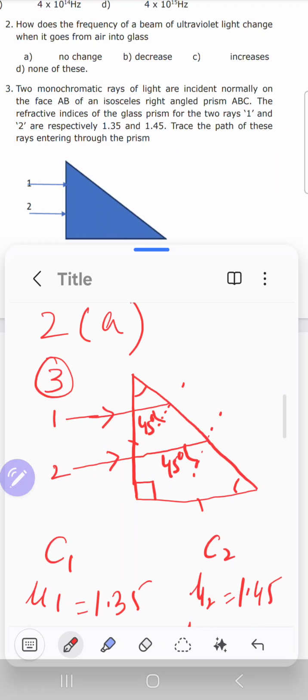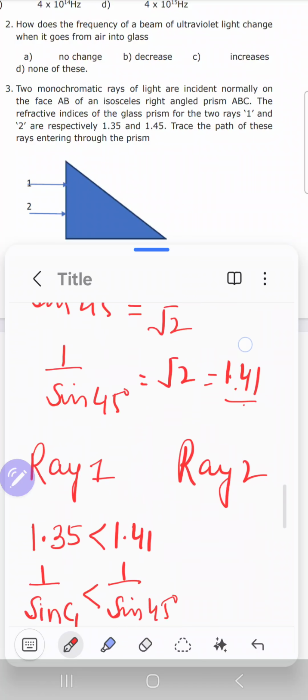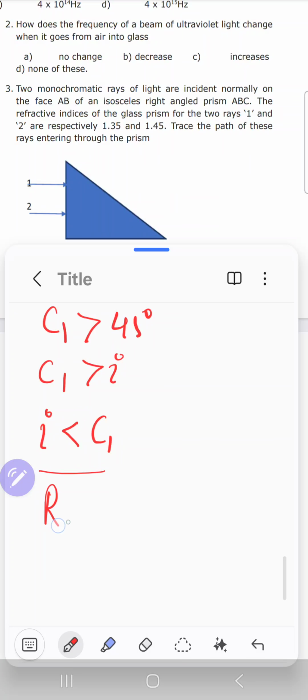So TIR will not take place, but as this is a denser medium and this is a rarer medium, simple refraction we have to show here. Instead of going straight, it would bend away from the normal. So this would be the path of the refracted ray. Here you have to show deviation away from the normal. So this is the path of ray number 1. Now for ray number 2, similarly we can find the comparison between I and C2.